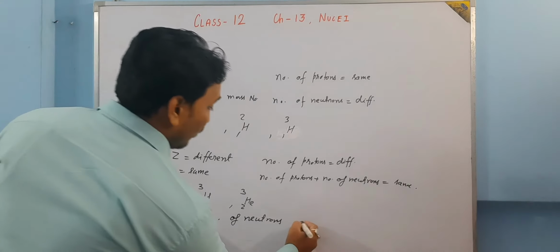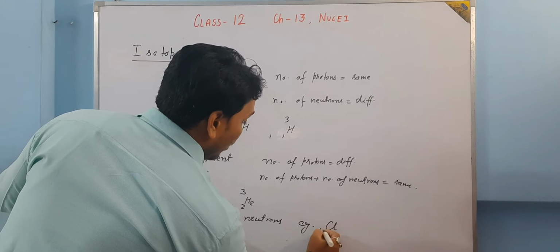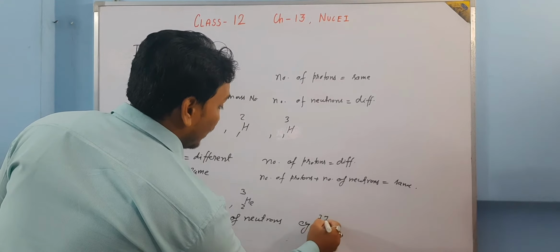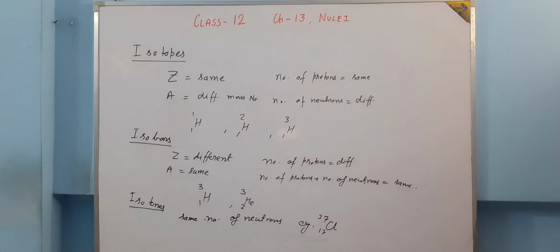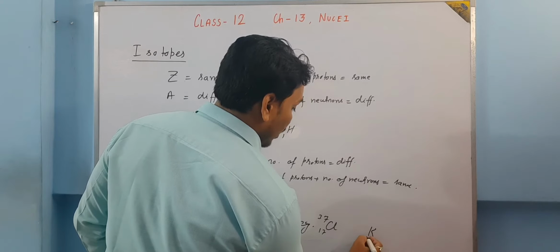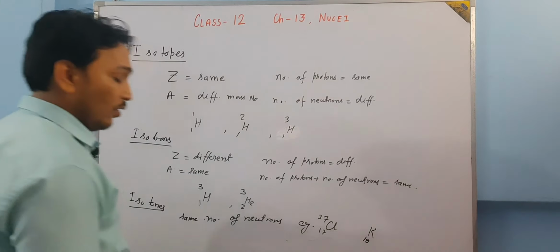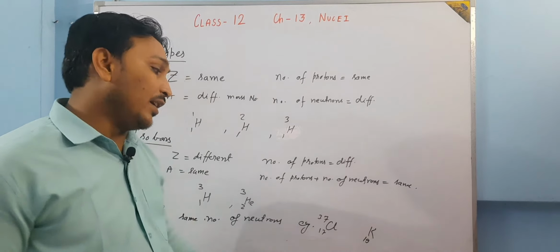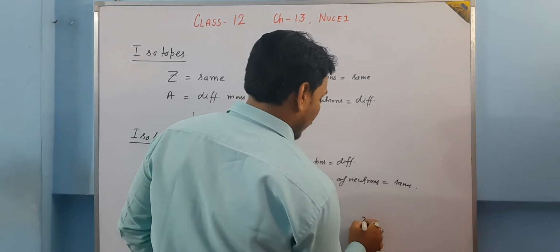Another one is potassium, which has atomic number 19 and mass number 39.